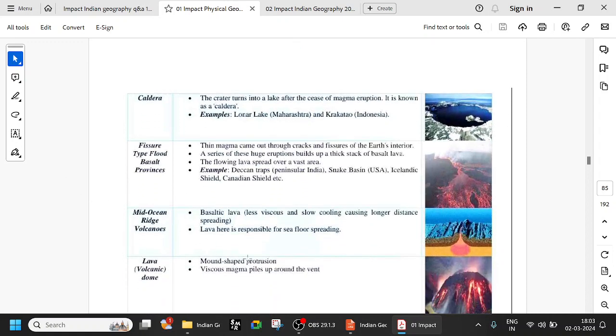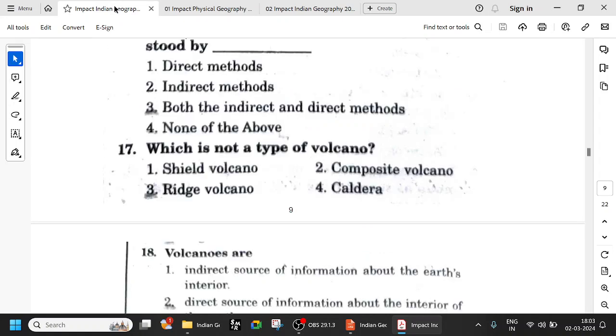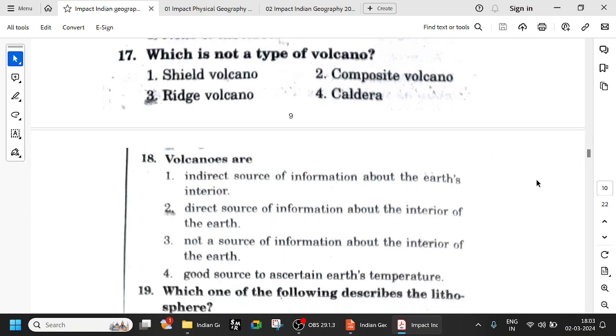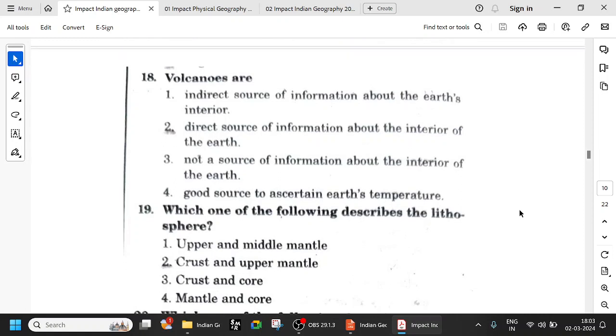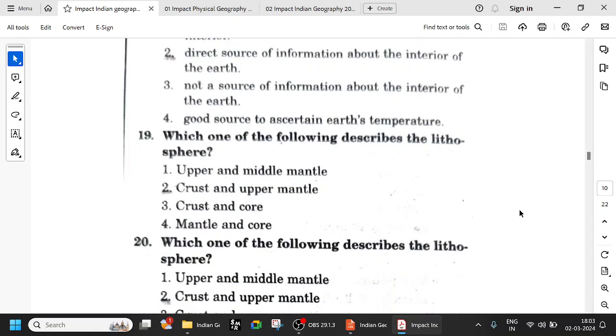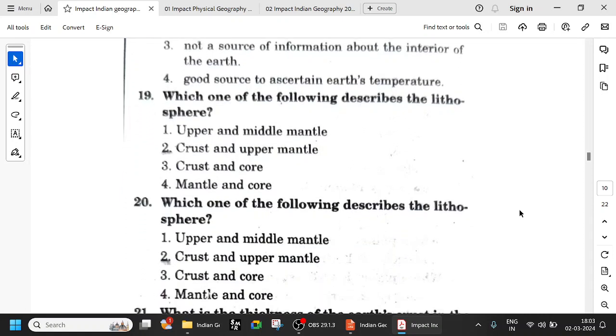Ridges will be there only in the mid ocean. So in the given options, the best option will be ridge volcano. Mid oceanic ridge volcano is also a type of volcano. So volcano is one direct source of information about the interior. We've just discussed, right? Because magma is coming from inside, so we will know what is the interior of the earth.